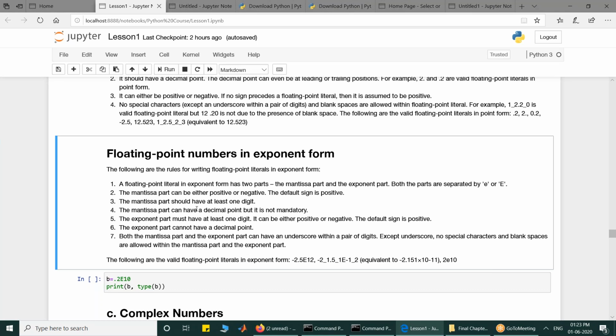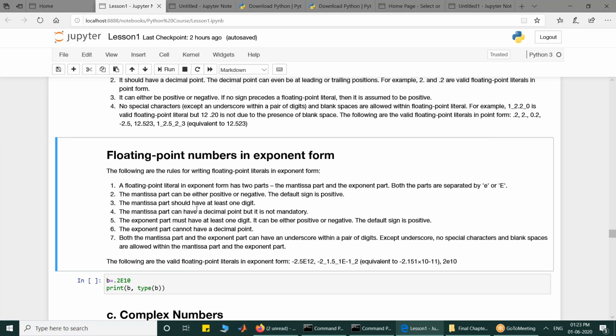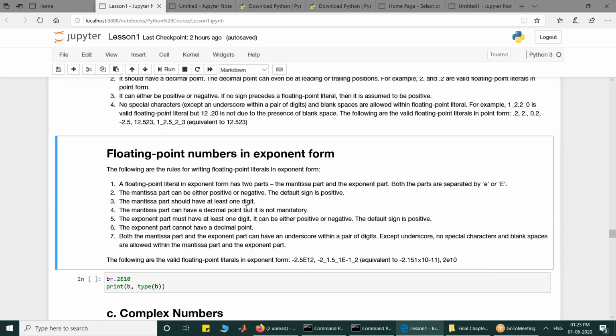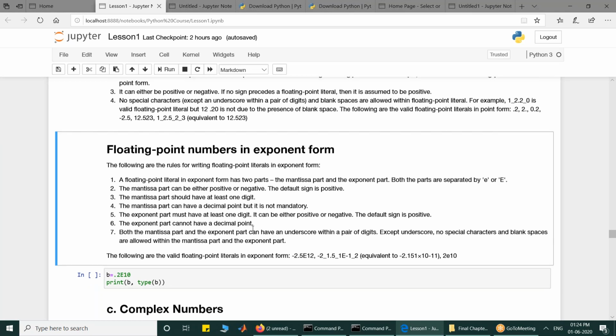But if you are writing a floating point number in point form, there is a constraint. The number must have a decimal point. But in exponent form, if you are writing 2 exponent 10, it automatically means 2.0 exponent 10. So there is no issue about it. The exponent part can have at least one digit, and can have either positive or negative sign. By default, it is positive, but it must not have any decimal point in it. And underscores are also allowed in this form, and they are for reading purposes.